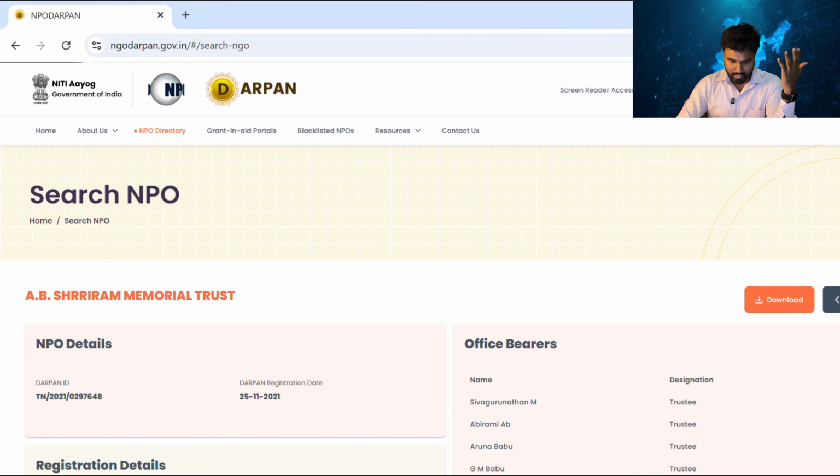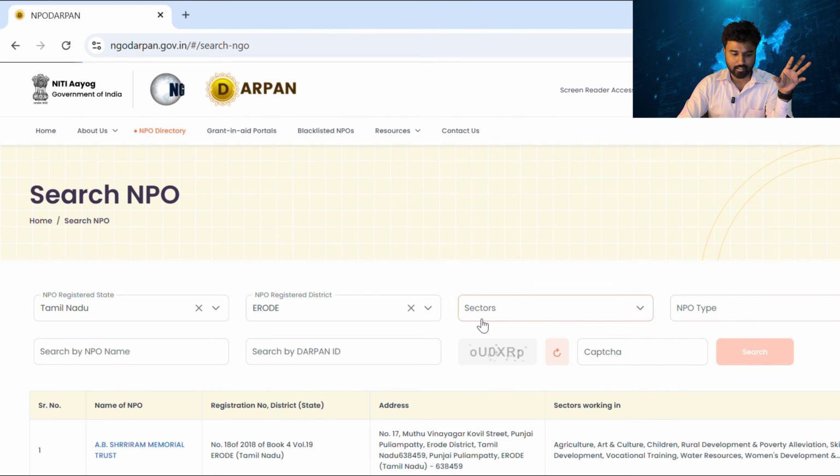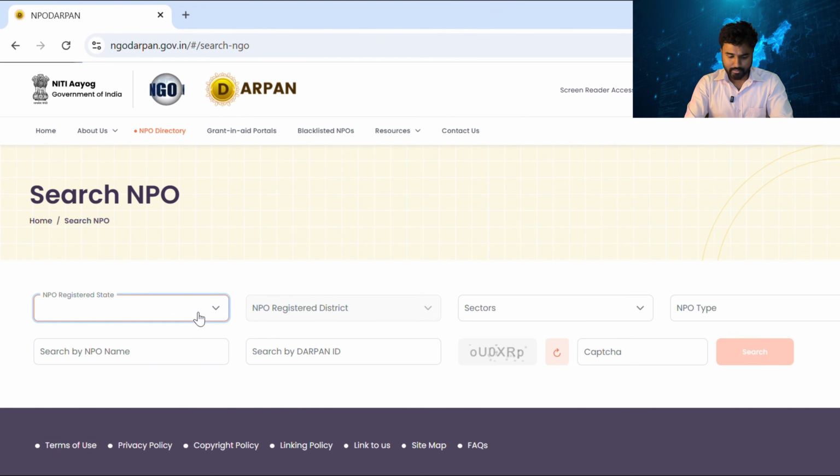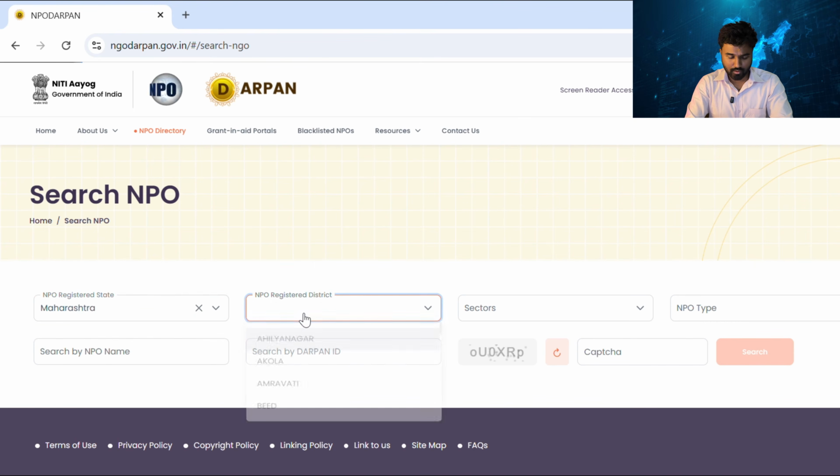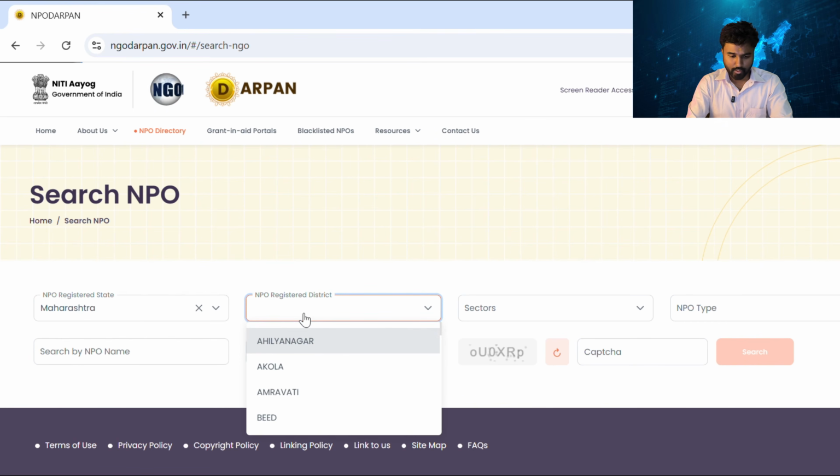So let's explore another state with a specific sector. Let's go with any state, maybe Maharashtra. Yes, Maharashtra, and maybe I'll go with Pune.